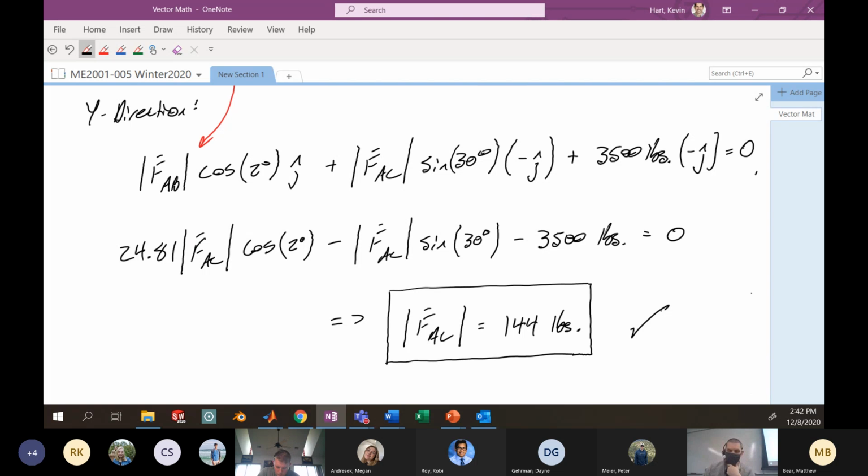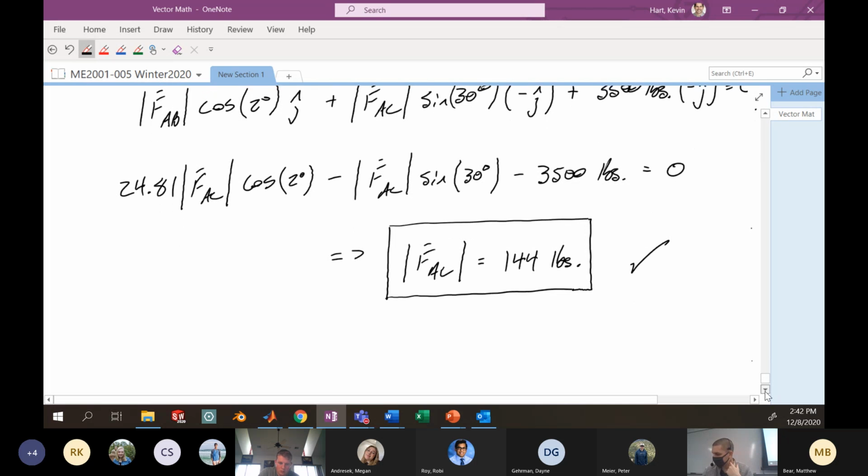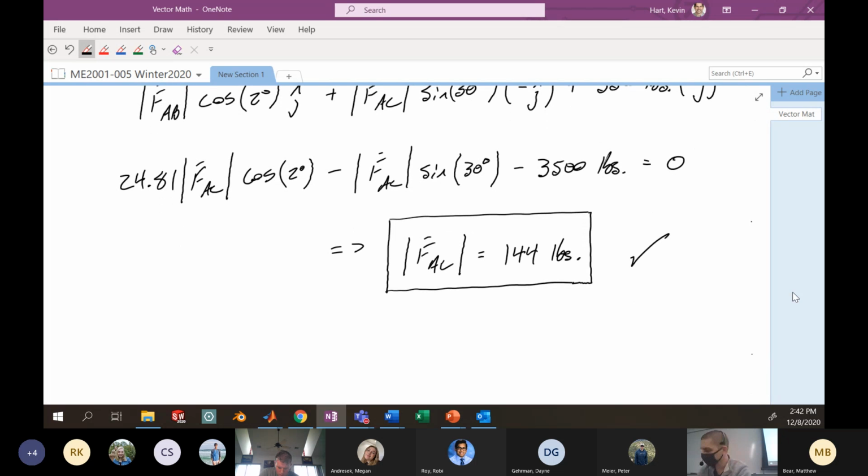So the force in the rope between the man and point A is 144 pounds. You could continue this if you were interested in the force of the rope between point A and the top of the crane.